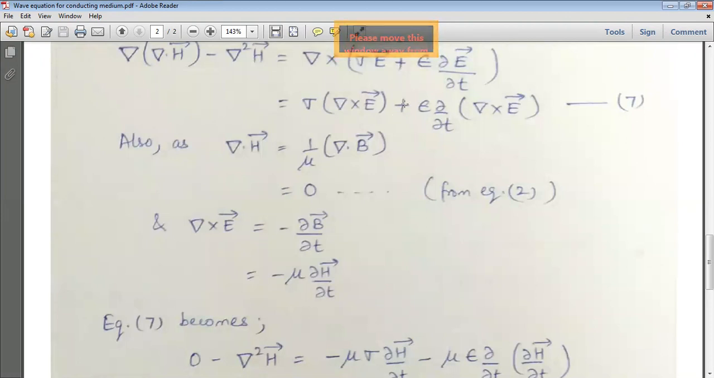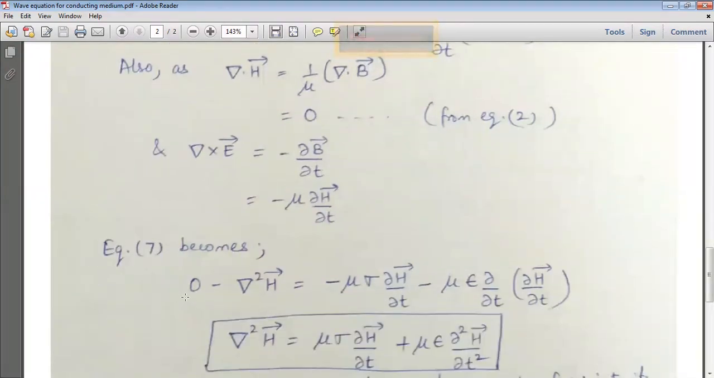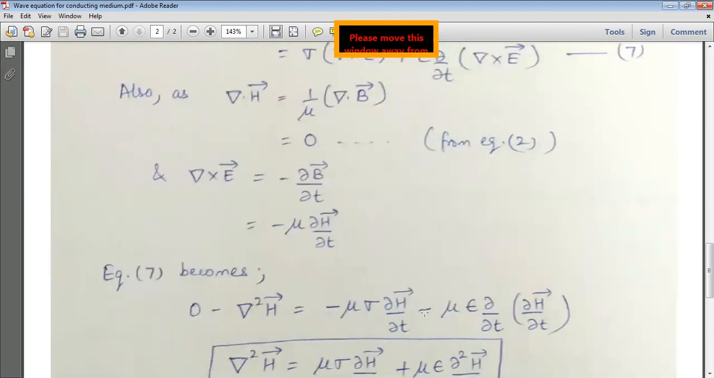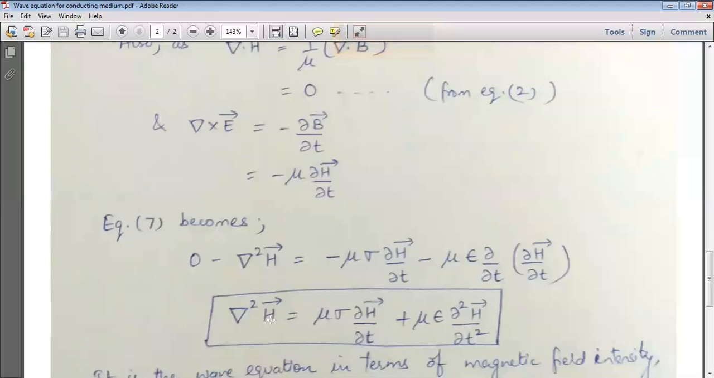And after putting this in equation number 7, it comes out to be, the first component comes out to be 0 as del dot H is 0, minus del square H is equal to minus mu sigma curly H by curly T. See here the first del cross E. So in place of del cross E, you have to put down this, that is mu curly H by curly T. So here minus mu epsilon curly by curly T of curly H by curly T. And finally the equation comes out to be del square H is equal to mu sigma curly H by curly T plus mu epsilon curly square H by curly T square.